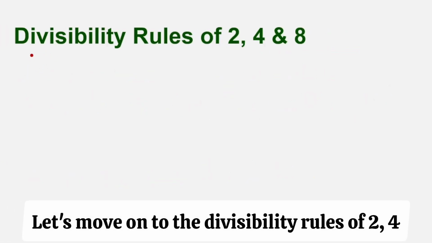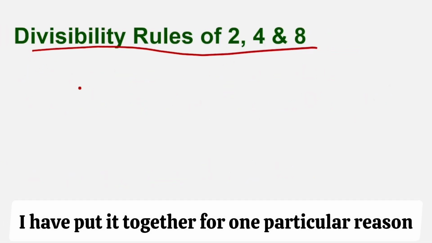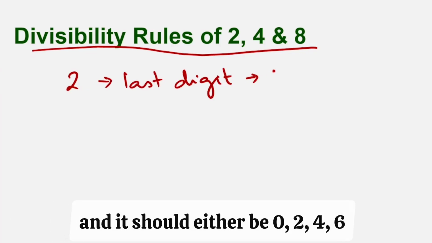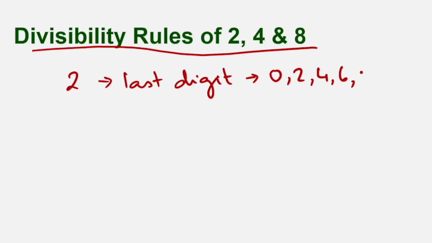Let's move on to the divisibility rules of 2, 4 and 8. I have put it together for one particular reason. For 2, we look at the last digit, and it should either be 0, 2, 4, 6 or 8. So it has to be an even number or it has to be 0.